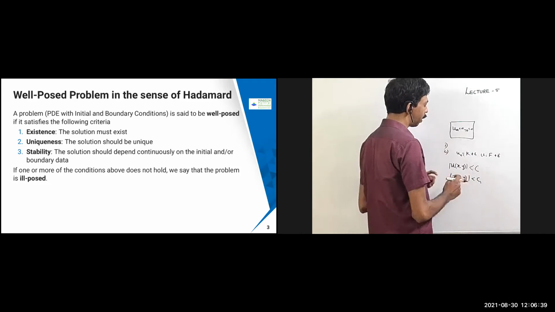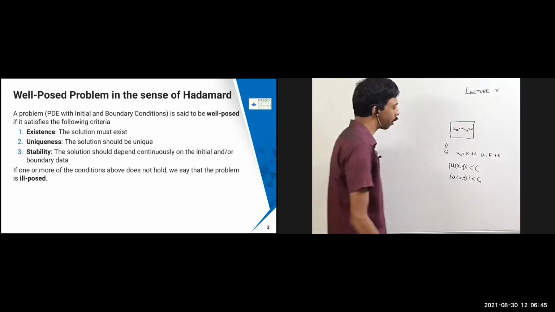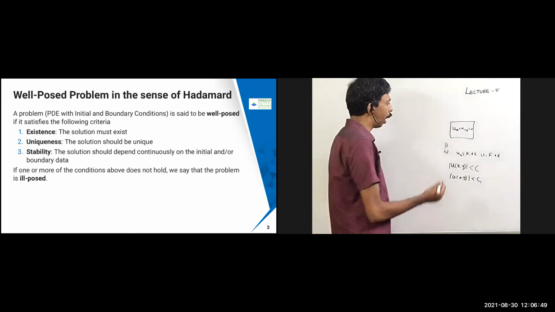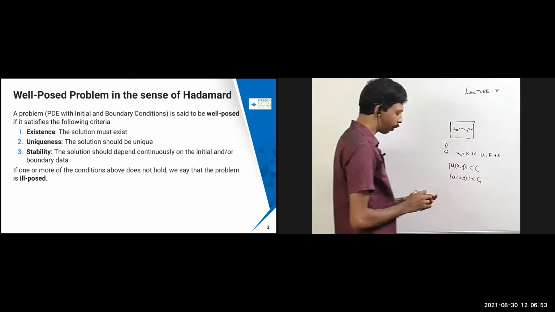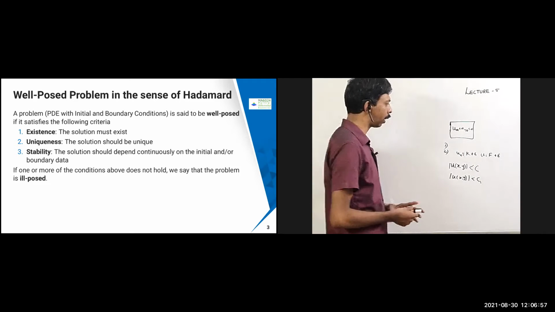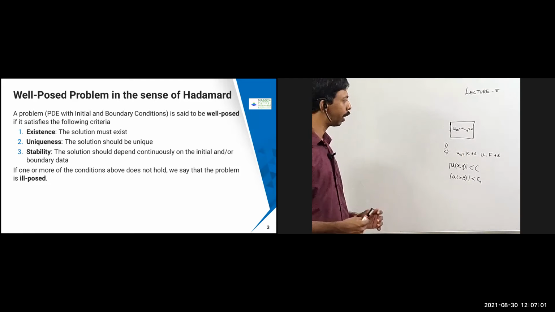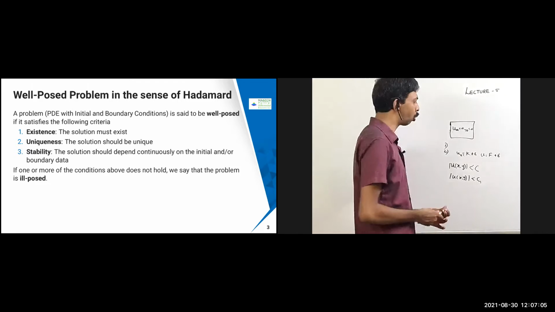Suppose here u of x comma y is c, and this u of x comma y, because of this epsilon, if it is going to diverge, if it is unbounded, that means it is not well posed, because I'm just making a small disturbance over here, but that is going to make a big difference. Why this is very important in the physical or engineering sense is that whenever you do some experiment, it is not necessary that you are going to get the exact measurement. The exact measurement is not going to be obtained.